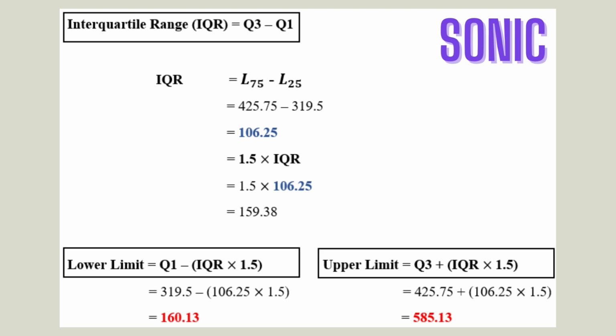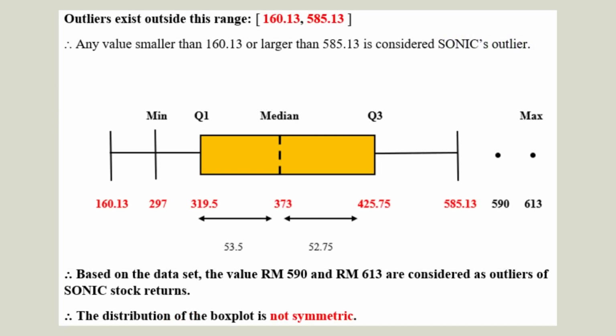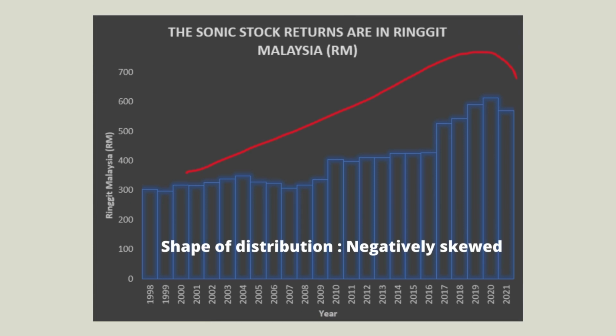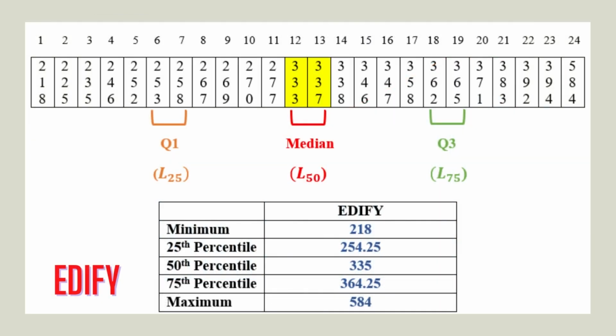After that, calculate the lower limit and upper limit to set up the range for the box plot. So any value smaller than 160.13 or larger than 585.13 is considered a Sonic outlier. Based on the data set, the values 590 and 613 are considered outliers of Sonic stock returns, and the distribution of the box plot is not symmetric. And if we look at the graph, it shows that the data set of Sonic stock return is negatively skewed from 1998 to 2021.